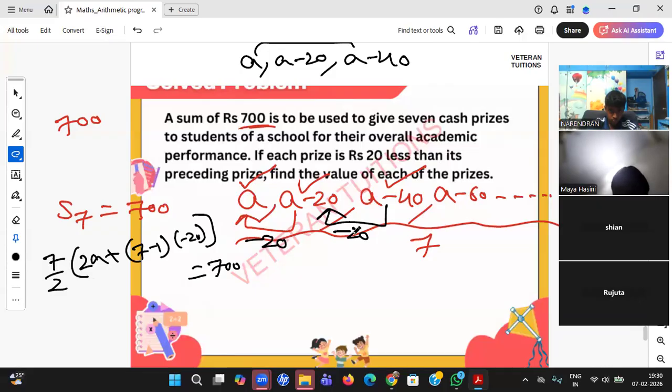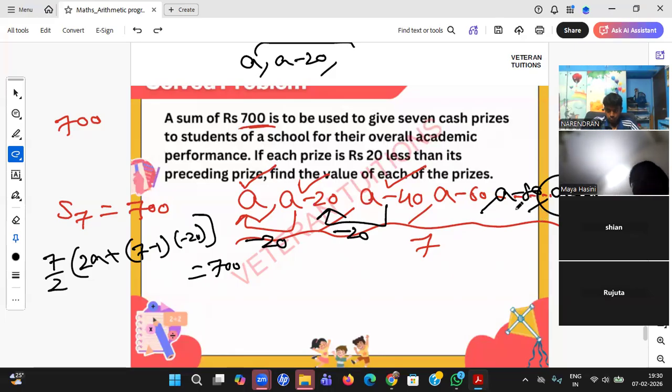Yes, Jahnavi. So can we use the sum formula with the last term? What is the AN, SN? SN is fine, student. So you have written all the terms: A minus 80, A minus 100, A minus 120. Seven terms, right?